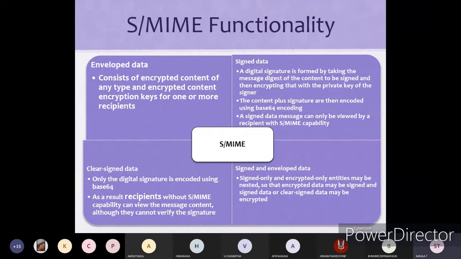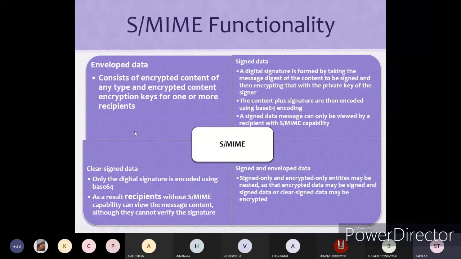If you have those extensions, then only the data can be viewed by the recipient. If they don't have this type of capability, then they can't view that information. Clear signed data: only the digital signature is encoded using base 64. Means here in the signed data, message and signature both are combined and you are encoding that.